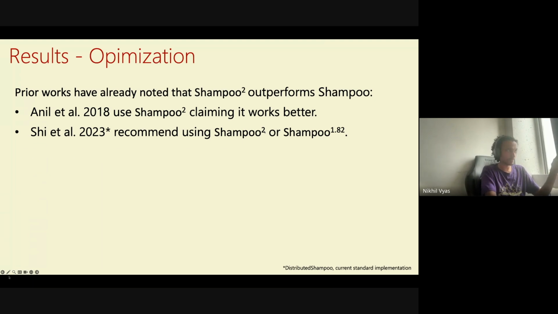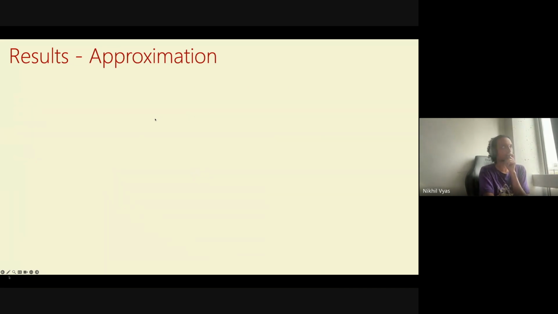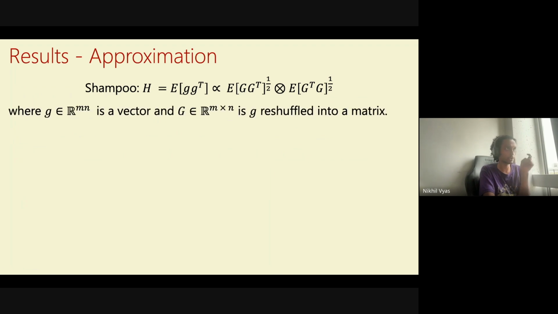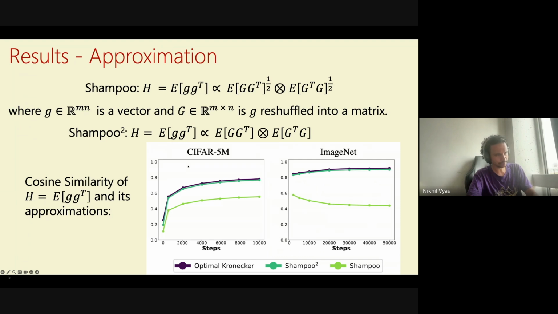And sadly, I don't have great plots here, but I do have these 1 dB plots. Here we are comparing exponent power 1 by 4 to power 1 by half. And indeed, power 1 by half works much better. But really, people had already noted before that Shampoo square works much better. But let's come back to the question of what happens here. So this is the approximation. This is Shampoo square, which is what we are proposing. Now let's see empirical results as to how well these two approximations work.